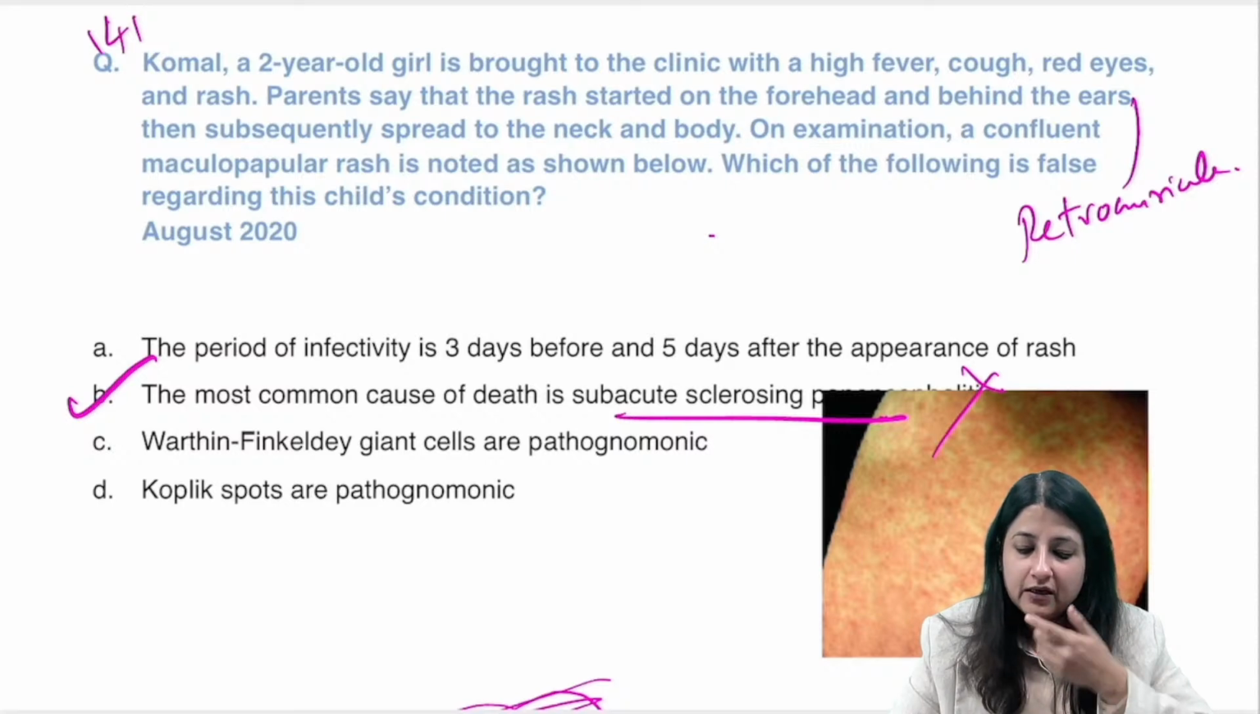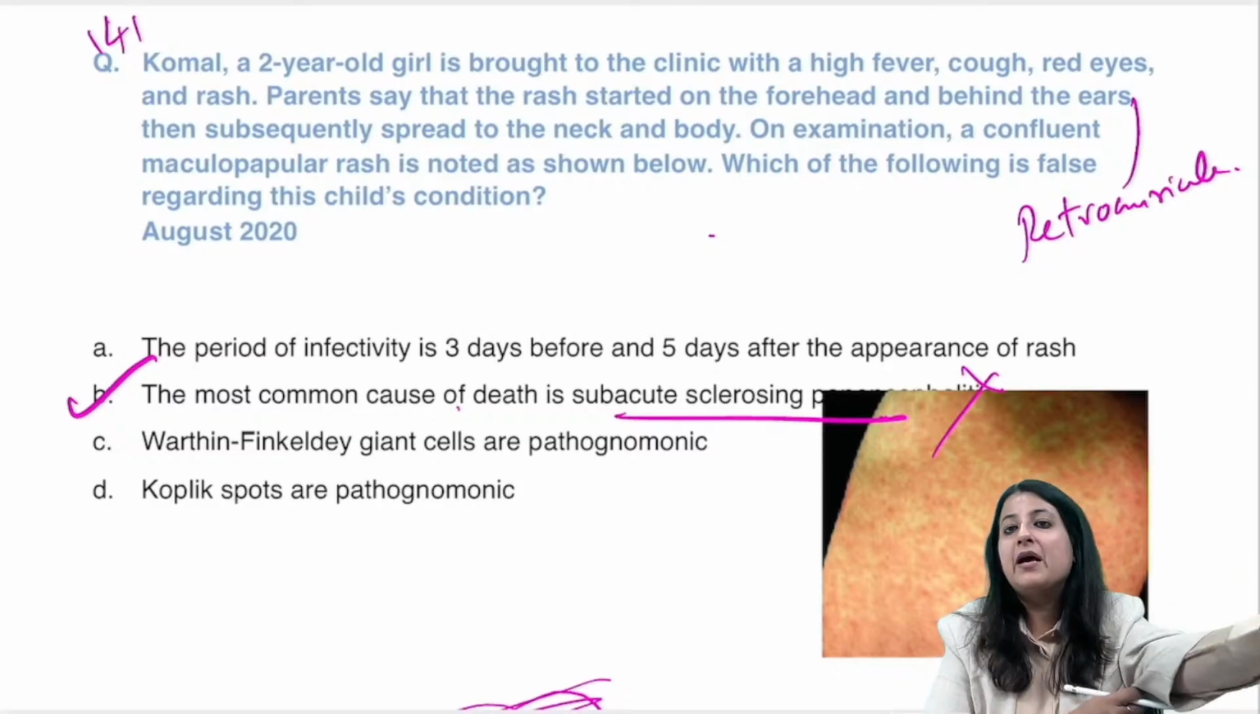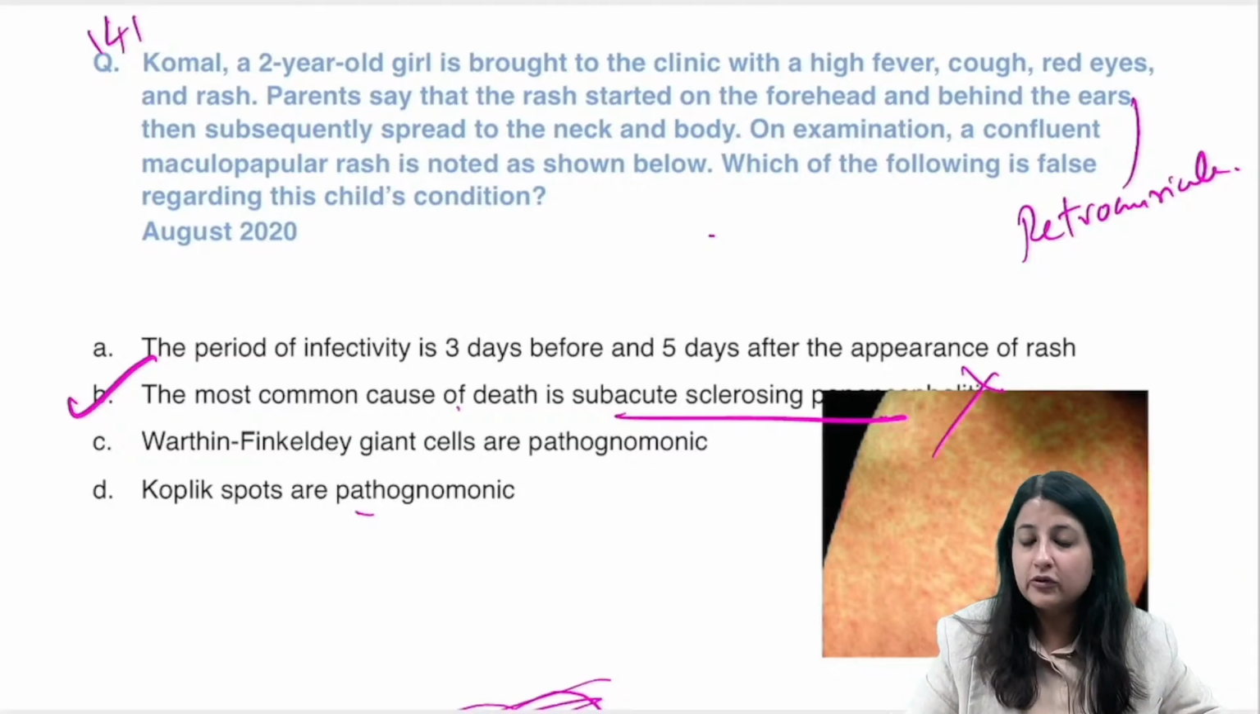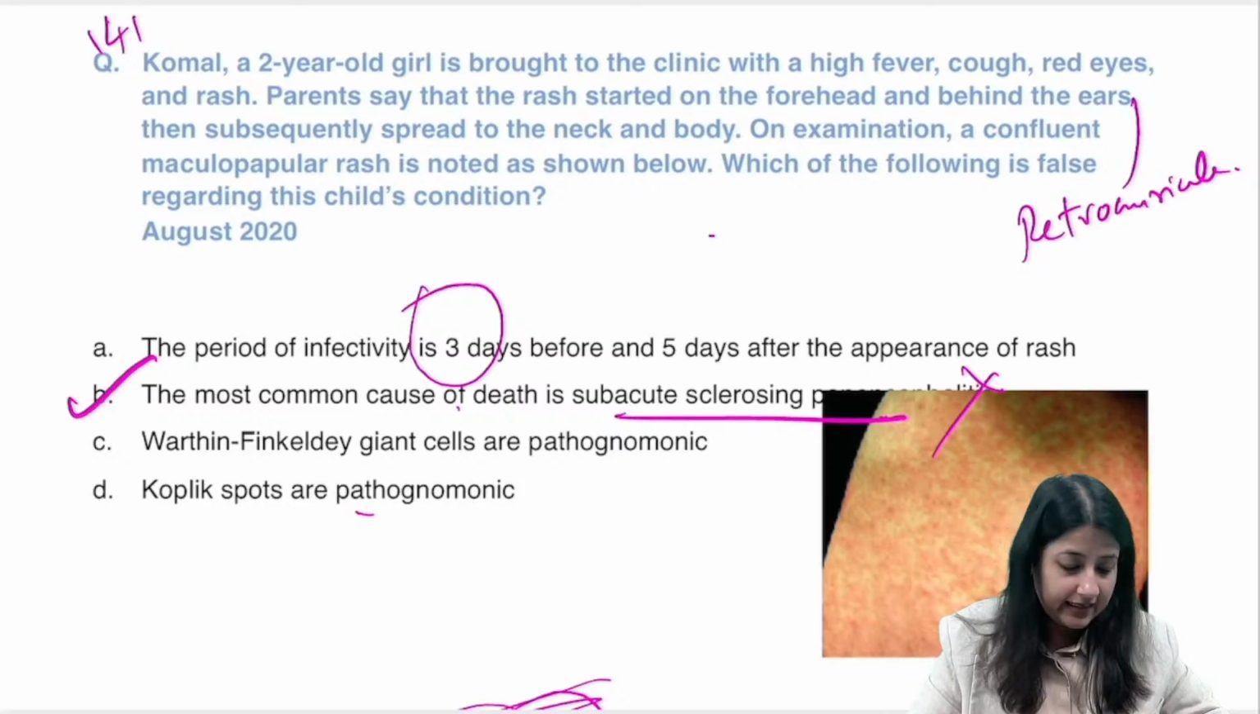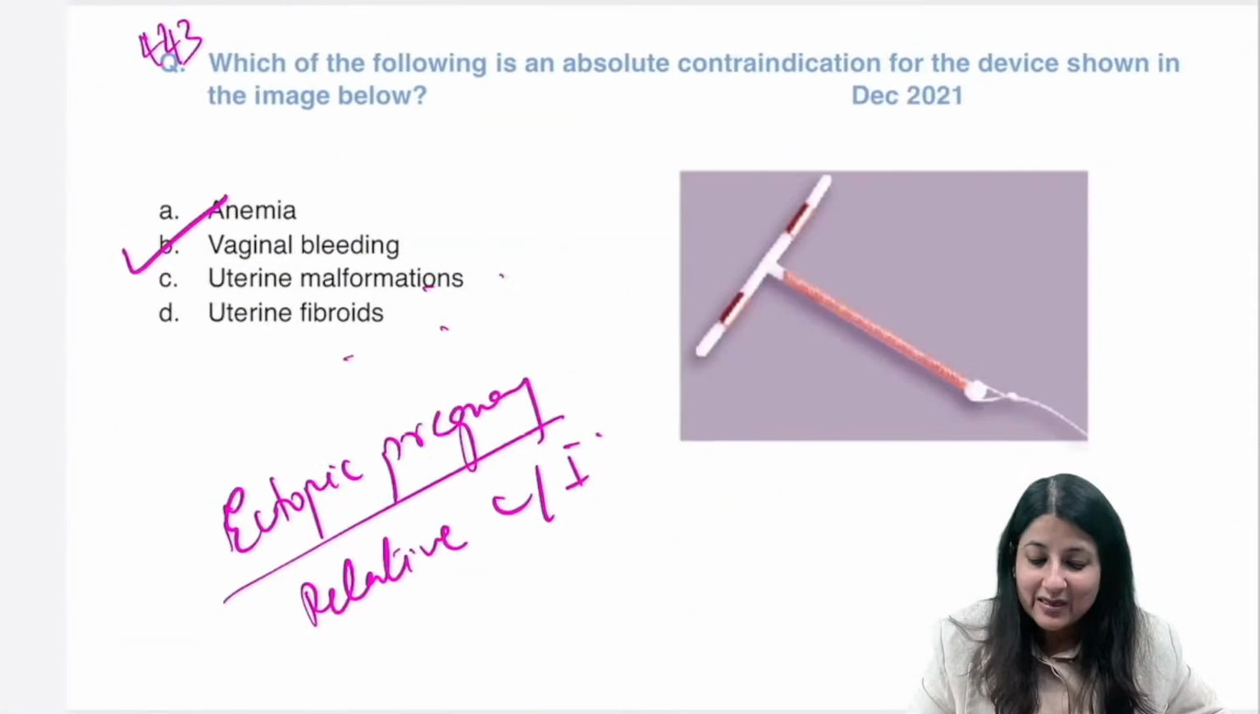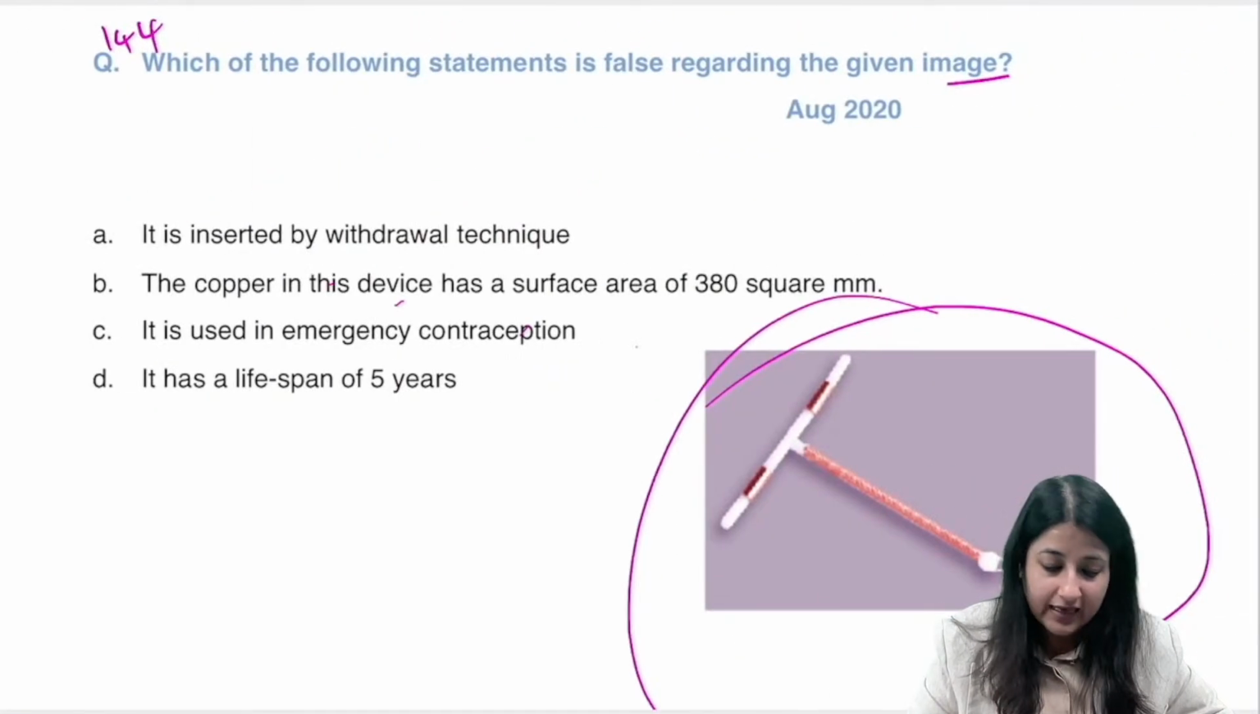Now, if you have to go for the false statement, of course, B तो false है. But अगर बहुत ही true statement भी mark करना है तब तुम्हारा कौन सा है? Koplik spot, क्योंकि ये exactly 3 days नहीं है. Clear? Okay. Silly mistake. Yes. चलो let's go to this one. हाँ, what have you written for this one everybody?